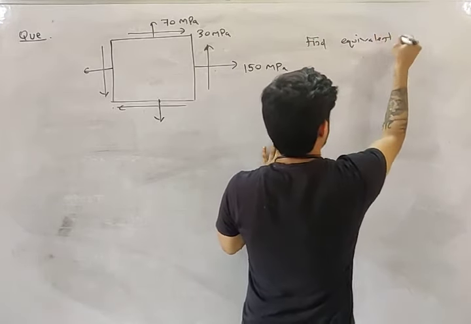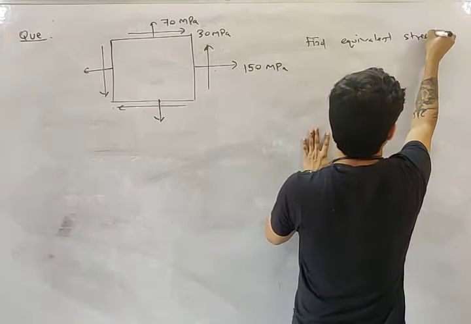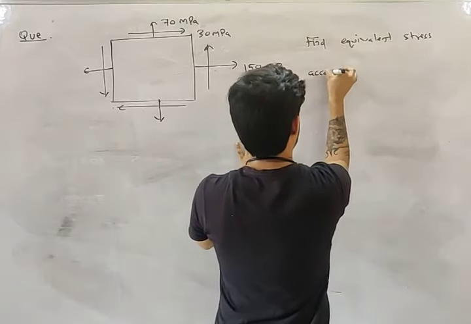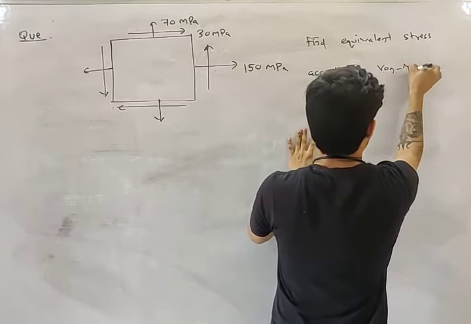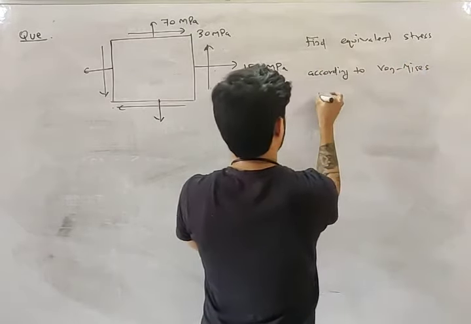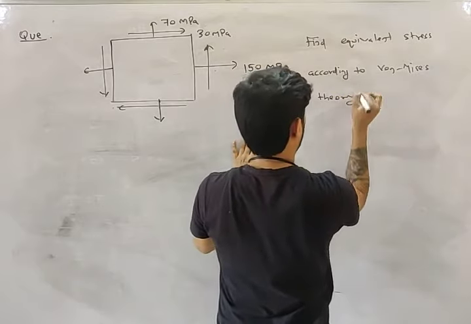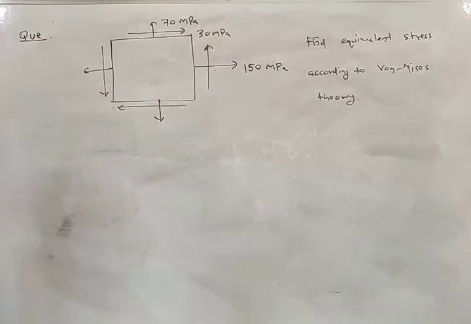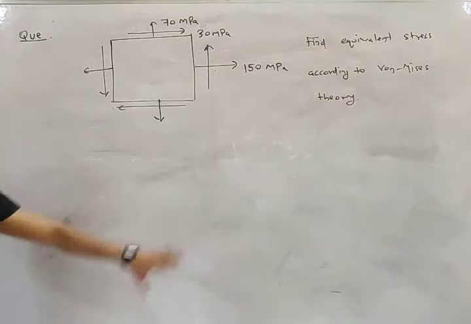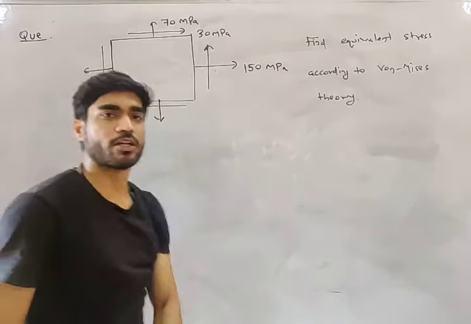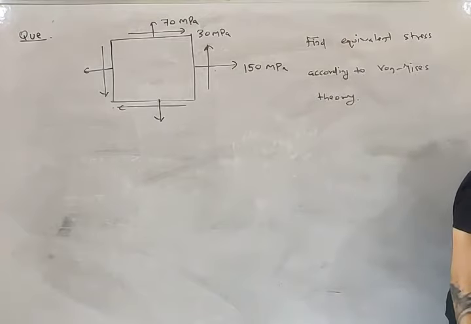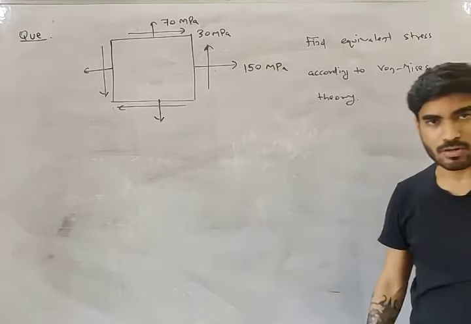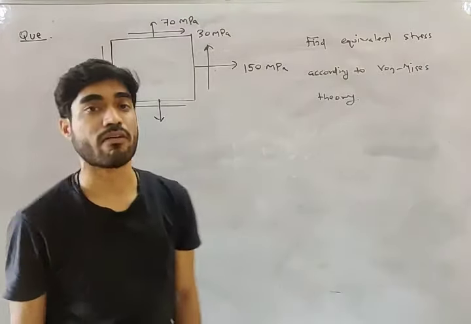You need to find the equivalent stress according to von Mises theory. The state of stress is given. What do you need to calculate? You need to calculate the equivalent stress. Now first you need to understand what is equivalent stress.